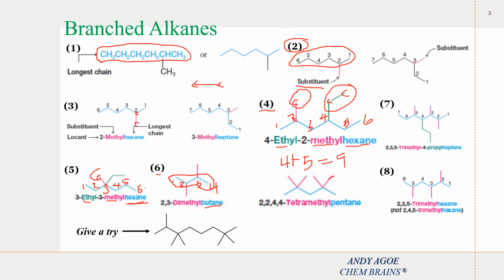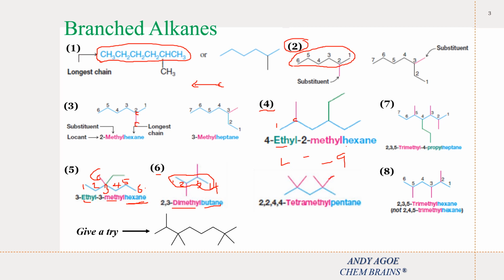So in naming this one, we say butane. That is the parent chain. Butane. Now, how many substituents do we have? We have 2 substituents. So we have 2,3-dimethylbutane. Very good. Let's see example number 7.